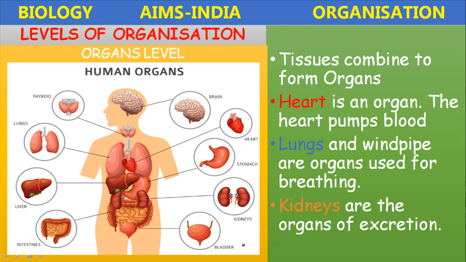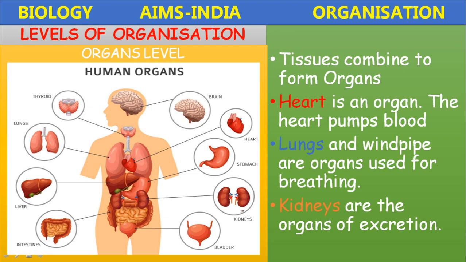The kidneys also have several parts: ureters, urinary bladder, and the renal artery and renal vein. All these together perform the excretion function. It is called the excretory system. Like that, every organ system is made up of different organs.